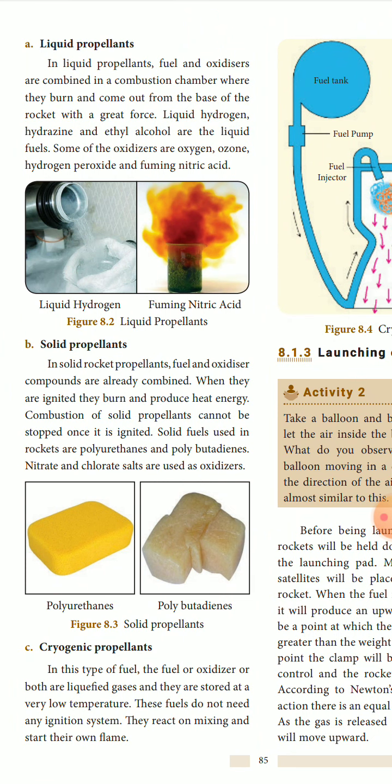In liquid propellants, fuel and oxidizers are combined in a combustion chamber where they burn and come out from the base of the rocket with a great force. Both the fuel and the oxygen burn at such a high pressure that it exerts a force to make the rocket move forwards. Liquid hydrogen, hydrazine and ethyl alcohol are the liquid fuels. So what are the three liquid fuels used? They are liquid hydrogen, hydrazine and ethyl alcohol.